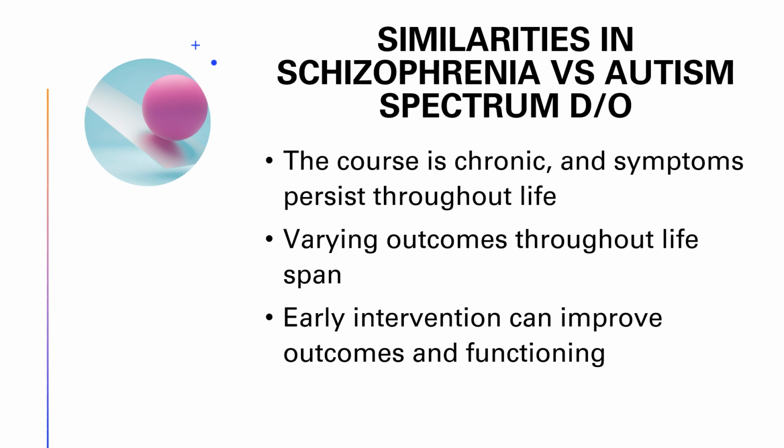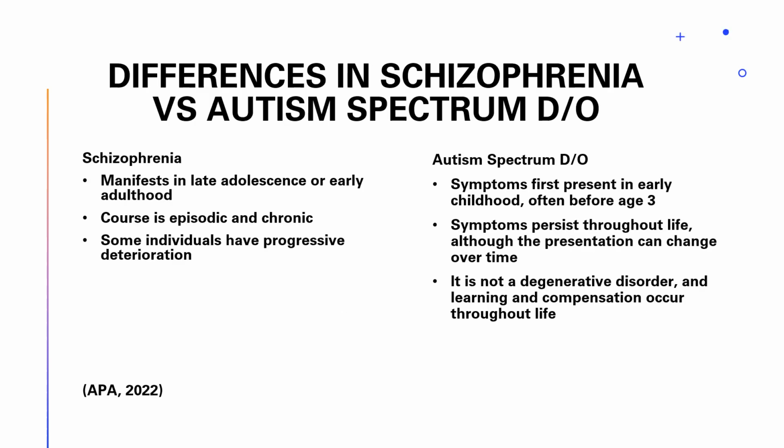Similarities between schizophrenia and autism: the course is chronic and symptoms persist throughout life. There are varying outcomes throughout the lifespan, and early interventions can improve outcome and functioning. The difference is that in schizophrenia, it manifests in late adolescence or early adulthood, whereas in autism, symptoms first present themselves in early childhood, often before age 3.